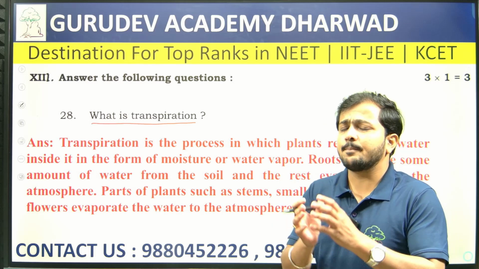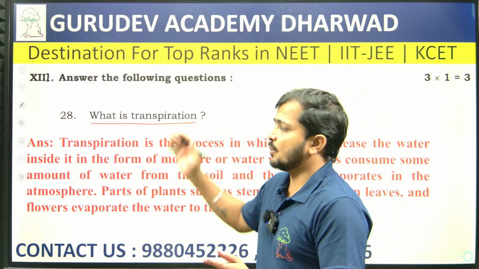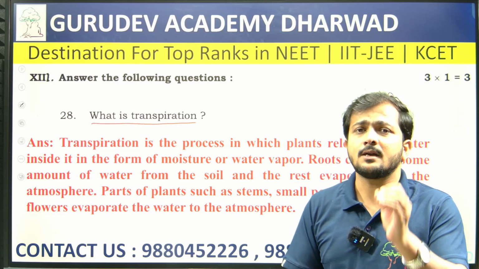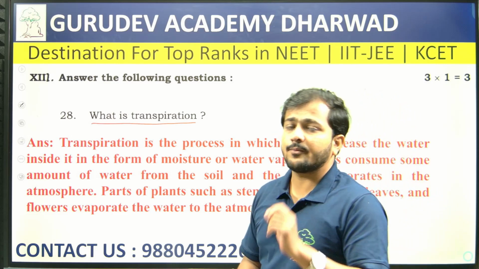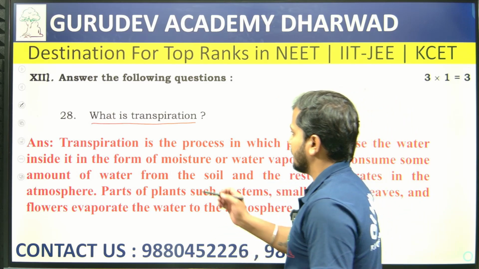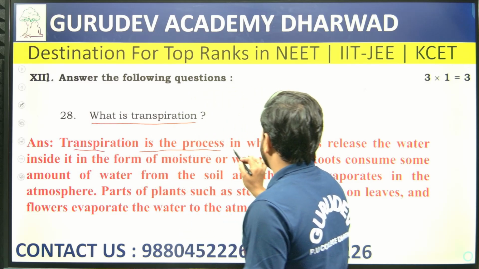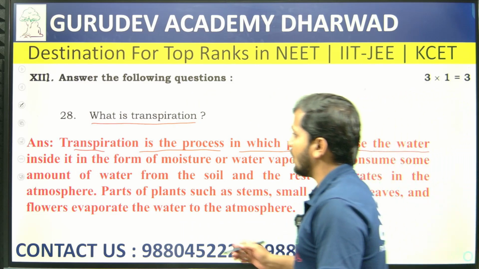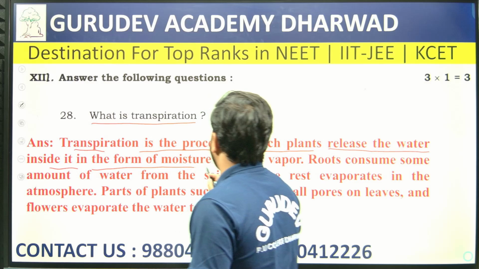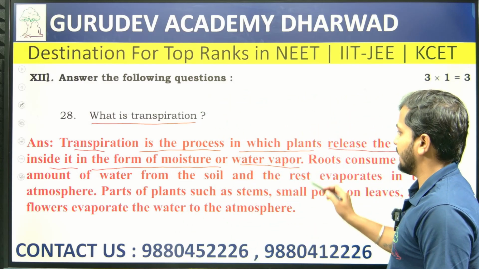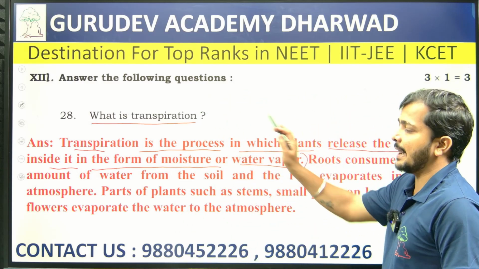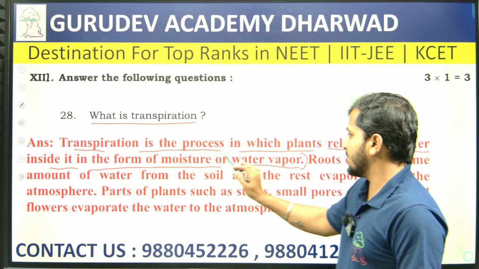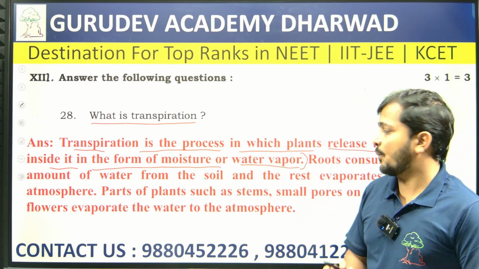So simplifying, what is transpiration? It is nothing but a loss of water in the form of water vapor. That itself we are going to call transpiration. Here transpiration is the process in which the plant releases water inside it in the form of moisture or water vapor. The plant releases the water outside by means of either moisture or water vapor.